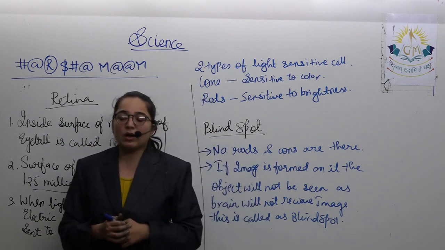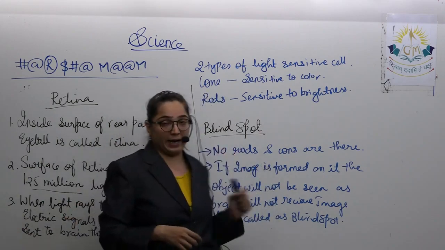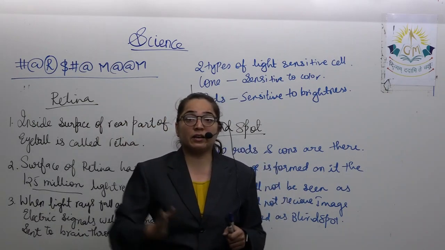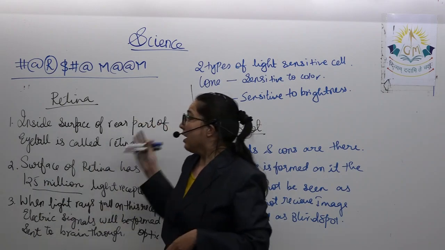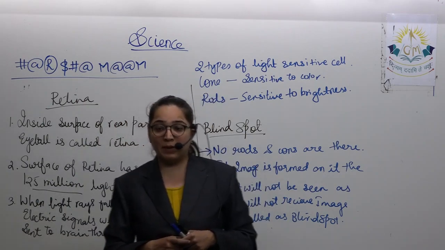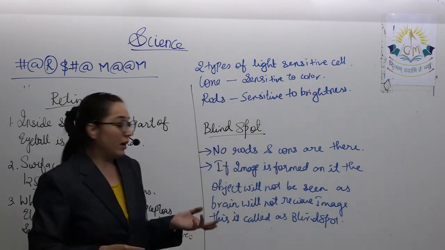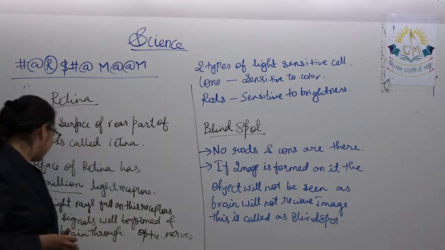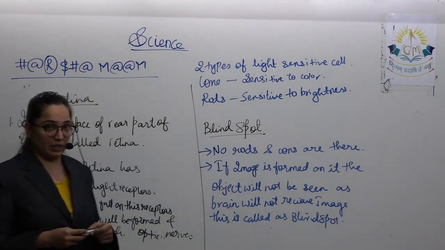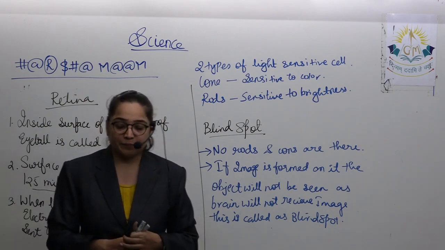Then what have we discussed? We have discussed two things, that is retina and blind spot. What is the retina? It is the rear end part of the eye. The surface of the retina contains more than 125 million cells. When light rays fall on it, it will convert light signals into electric signals and send them to the brain through which nerves? The optic nerves. The brain will interpret the signal and accordingly it will act.